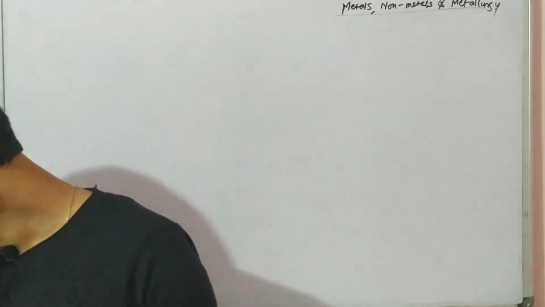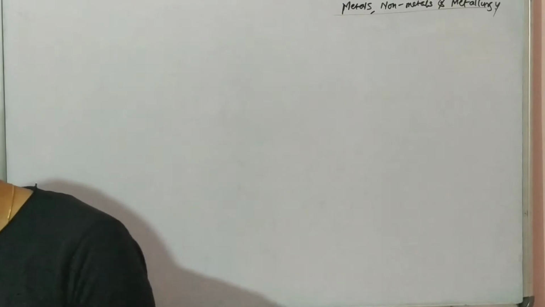We know mercury is a liquid metal, so it cannot be drawn into wires. Mercury, gallium, and zinc are metals which cannot be drawn into wires, right? So just remember this. And for non-metals, carbon can form fibers, so one exception is carbon. Otherwise non-metals cannot be drawn into wires, they are not ductile.